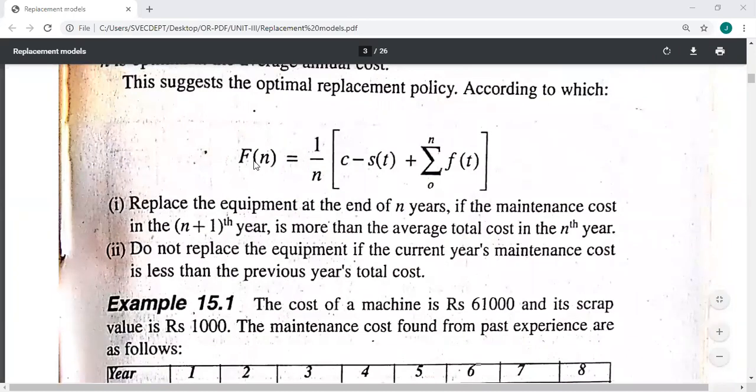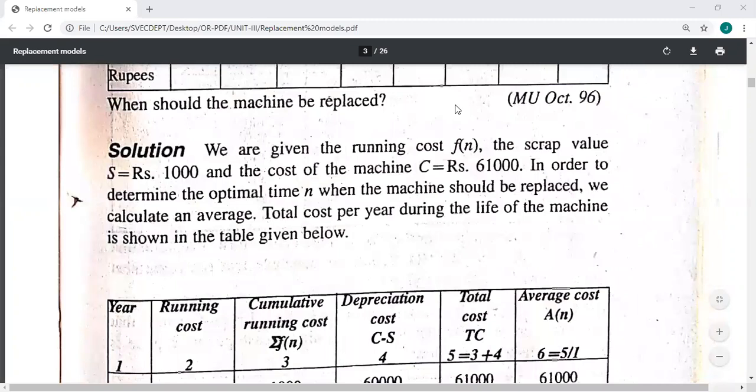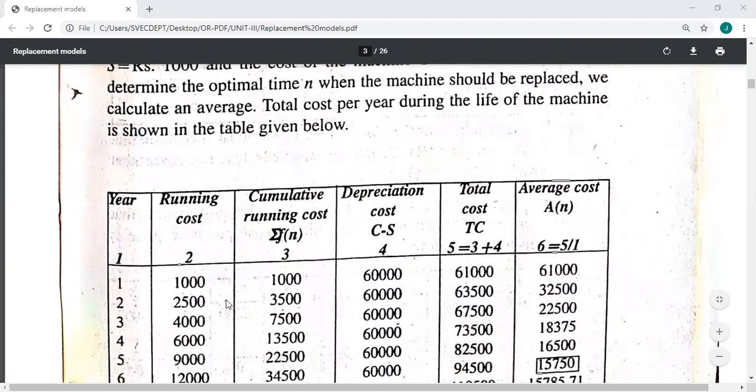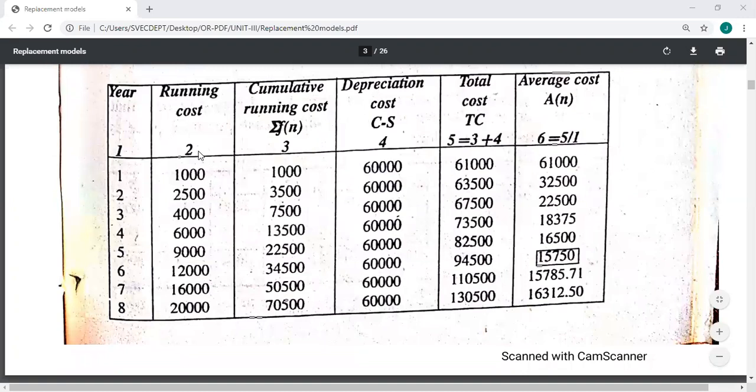F of n is the annual maintenance cost, the running cost. The scrap value S is 1,000. The capital cost is 61,000. In order to determine the optimal time n when the machine should be replaced, we calculate an average. The total cost per year during the life of the machine is shown in the table given below. So already I told you, this is the year, this is the running cost.